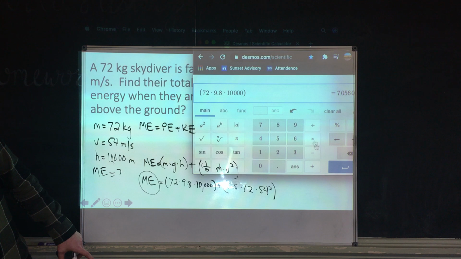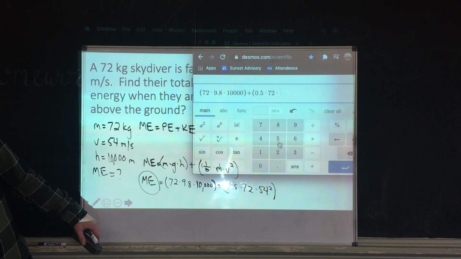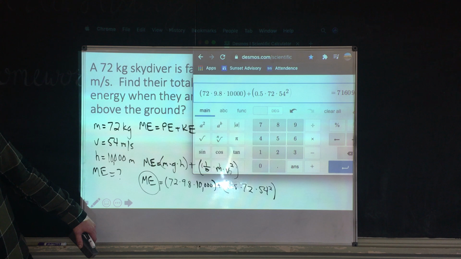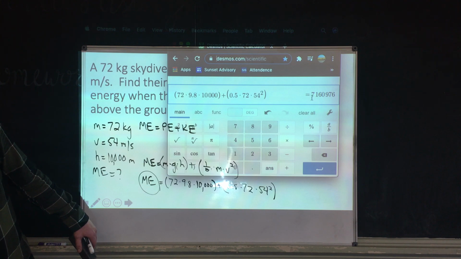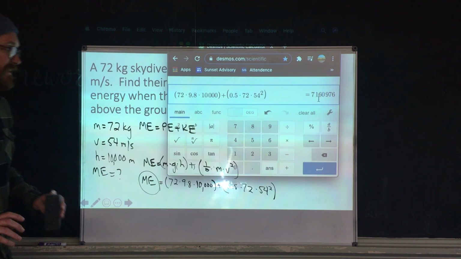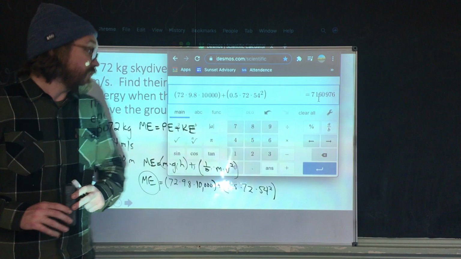See my addition right there? Plus, and we're going to do the other step. So close parentheses, 0.5 times 72, which is our mass, times our velocity, which is 54, and don't forget to square it. We go forward, and close parentheses. I don't even need to hit enter, because my answer on this lovely website is right here, and the answer is 7,160,700, or 979